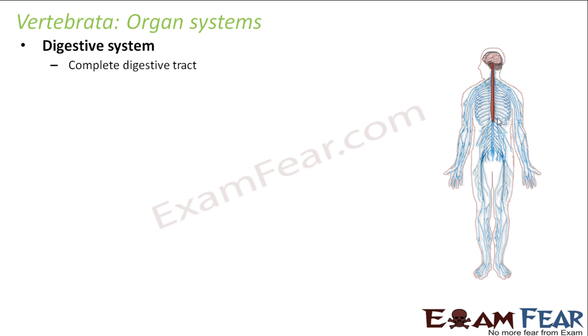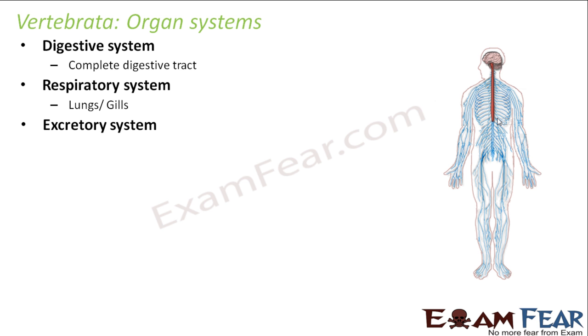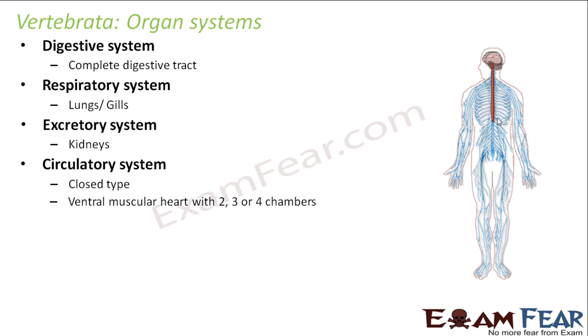Talking about the digestive system, they have a complete digestive tract with a mouth, anus and all the other digestive organs. Respiratory system: lungs or gills. Aquatic animals like fishes use gills, and terrestrial animals like human beings have lungs. The excretory system has kidneys. In human beings we have a pair of kidneys which help in the formation of urine and take waste products out of our body. Circulatory system is closed type, that is, blood vessels are present.